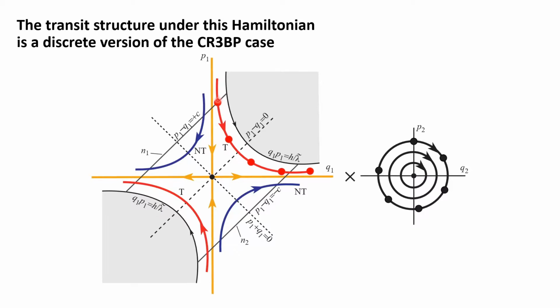So for example, under the discrete map, the trajectory must visit this point and then loop onto this point. But they do not need to follow the trajectory between these 2 points. They can use a different route to get there.